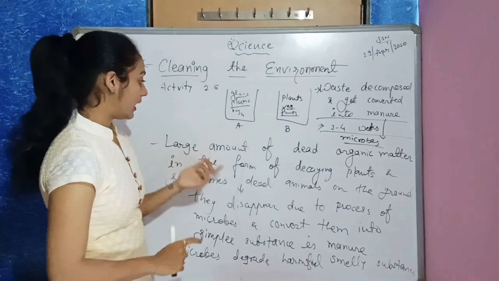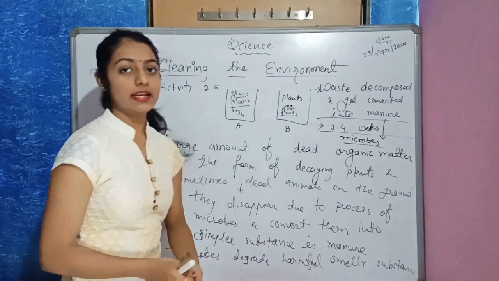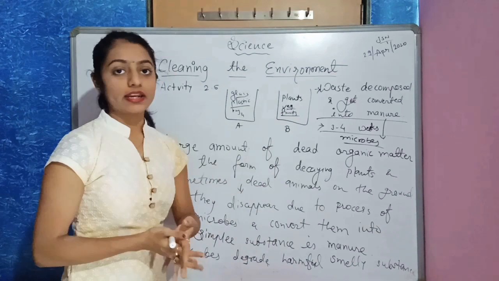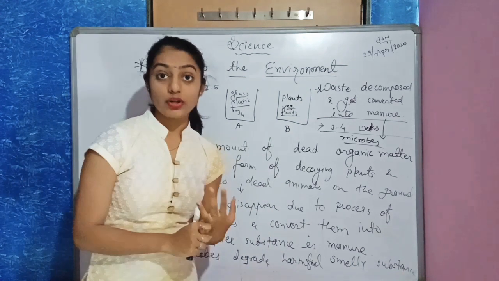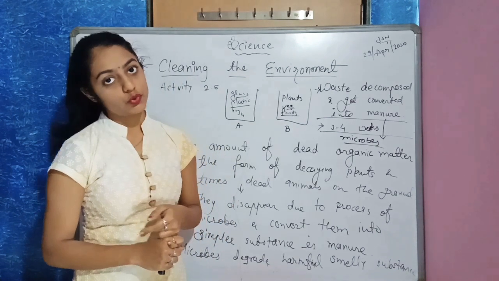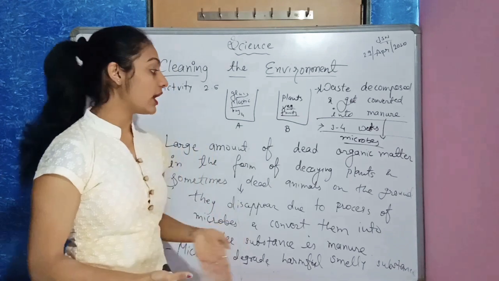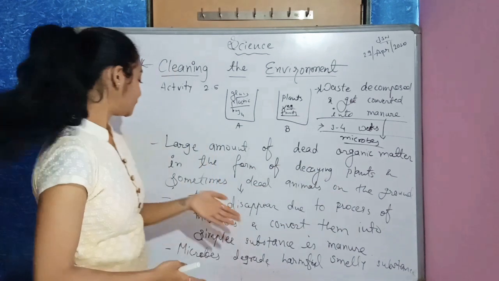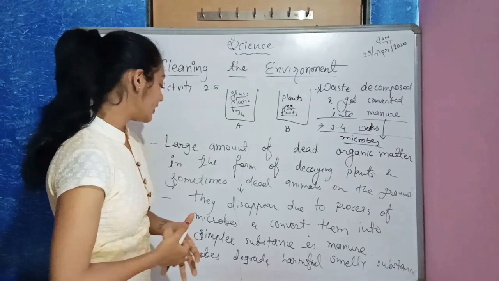Large amount of dead organic matter in the form of decaying plants. Dead organic matter means stale food like vegetables, fruits, some plants, some dried leaves of plants. These are all dead organic matter in the form of decaying plants, and sometimes dead animals on the ground.